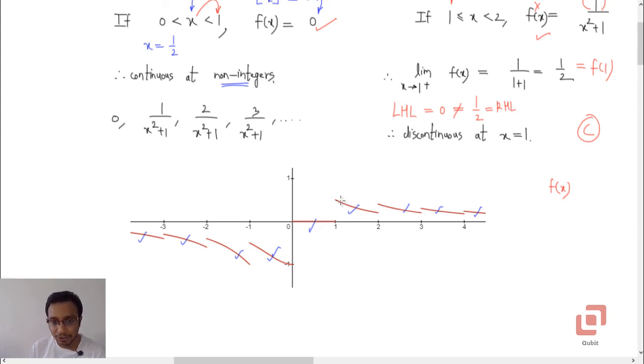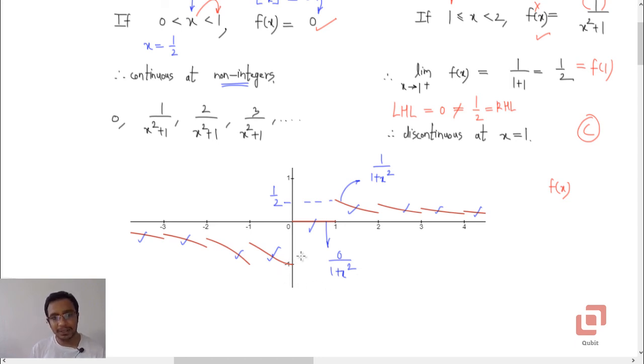This portion of the curve belongs to 1 upon 1 plus x squared, and as you can see, its right hand limit is clearly 1 upon 2, which is the midpoint of this segment. And this part is basically 0 upon 1 plus x squared, so that coincides with the x-axis because y is equal to 0.